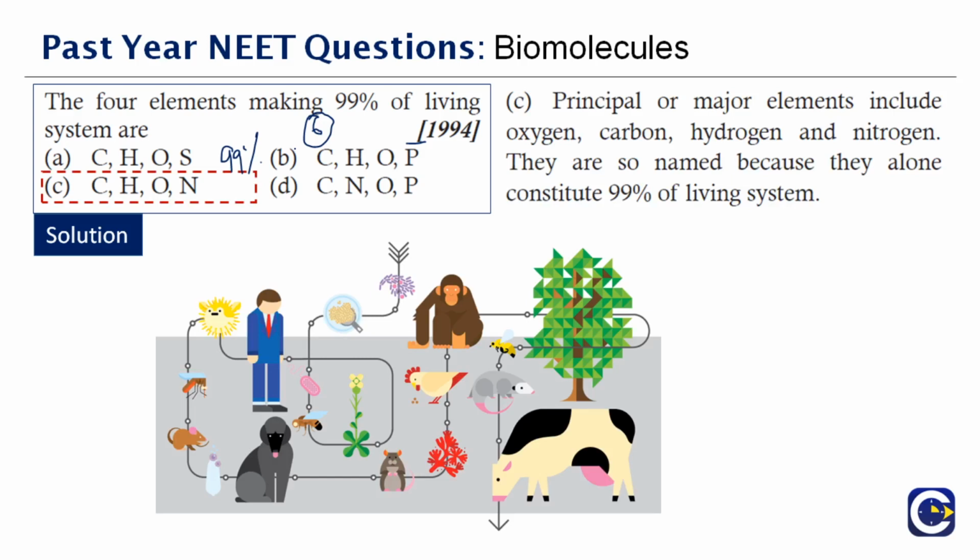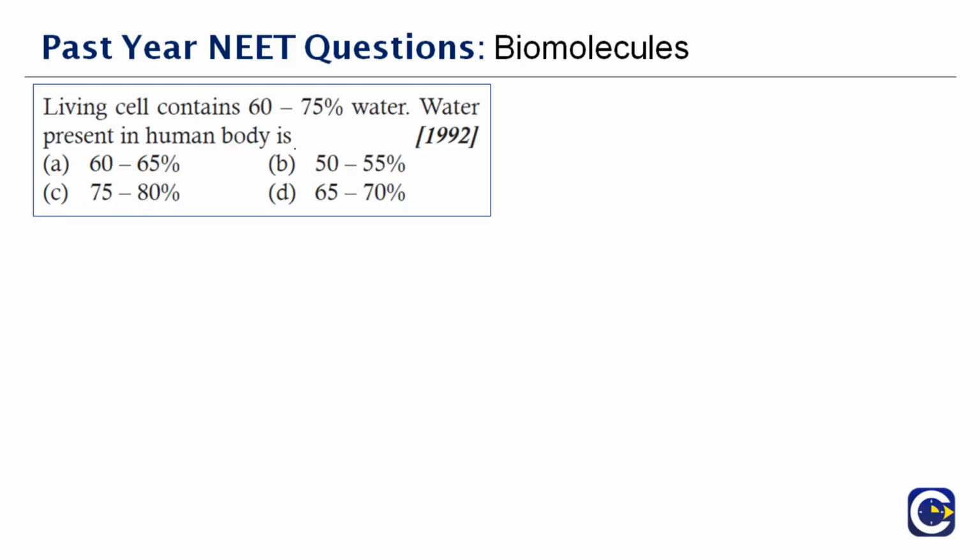Now you have a picture which represents the living system. You find different forms of living system right from the tiniest to the largest. So here, if you see, every living organism requires these 4 constituents, and this makes up everything in their body. Okay, next question. This question was asked in the year 1992. Living cell contains 60 to 75% water. Water present in the human body is what?